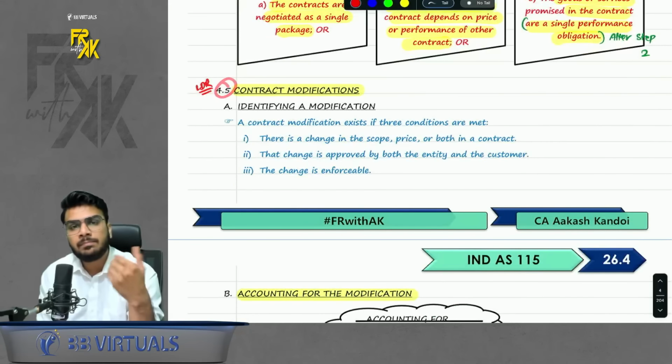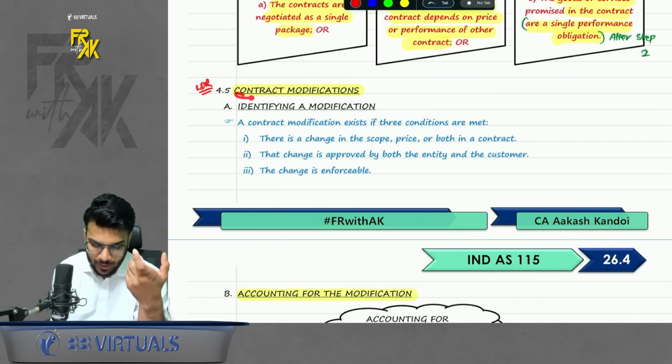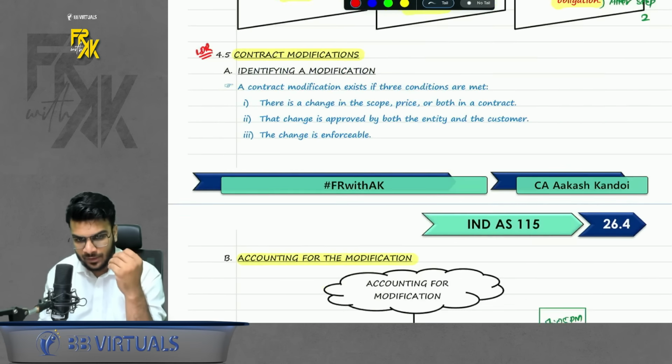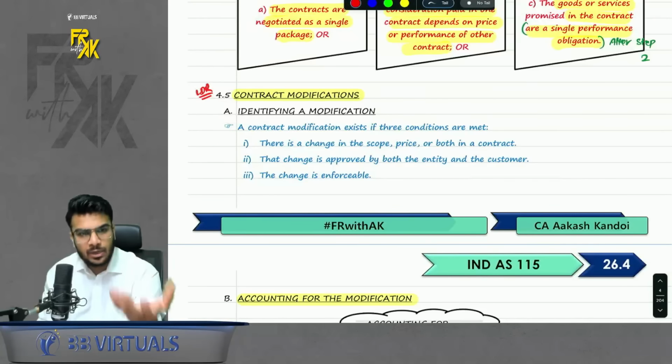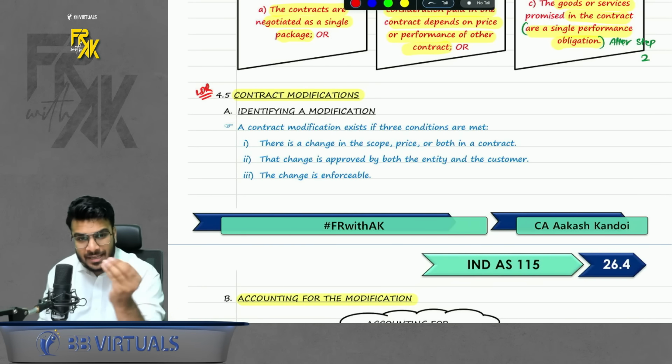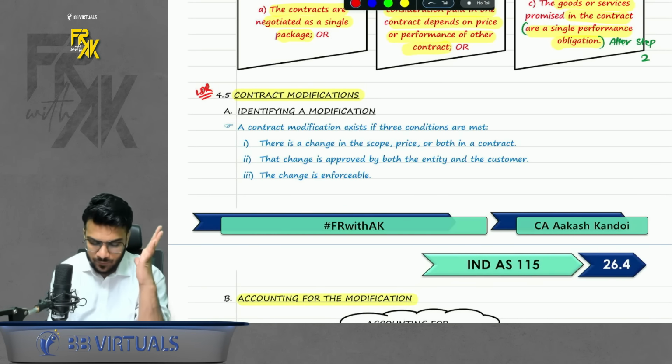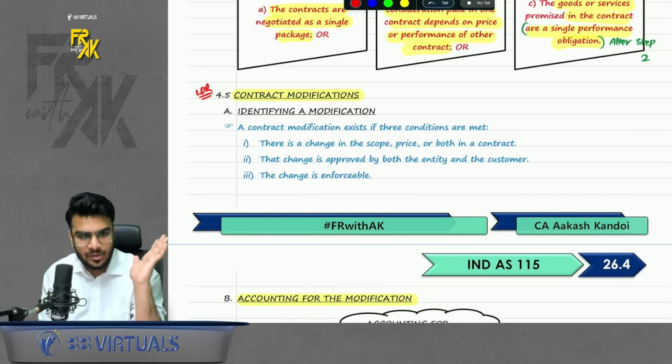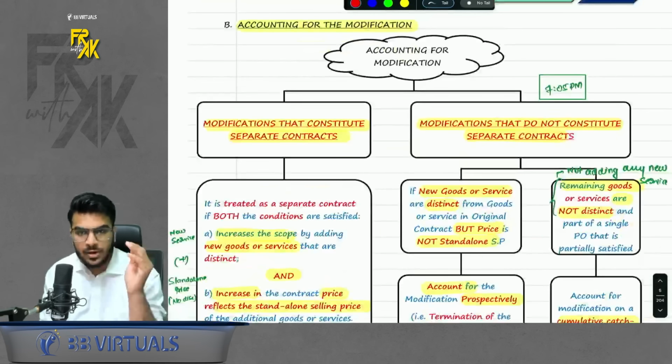The next part, the important part of this step, was contract modification. Now what is the meaning of contract modification? Modification means once you enter into a contract, midway you either add some services or you change some conditions in the contract, which modifies the contract. So it says contract modification. Now how to account for this contract modification?